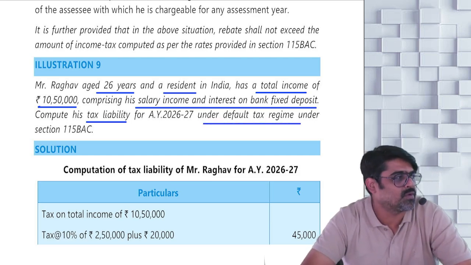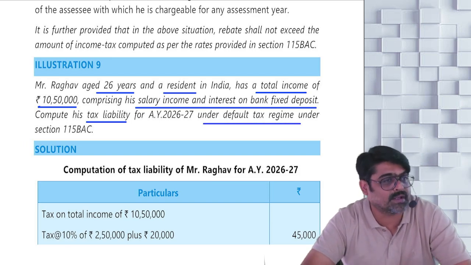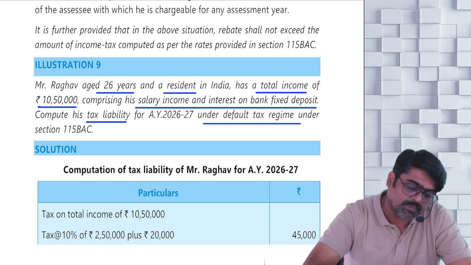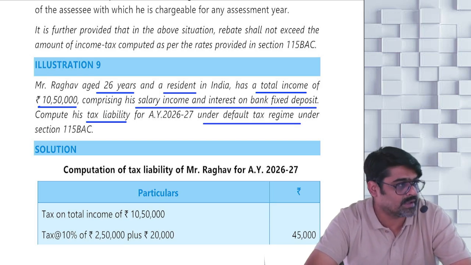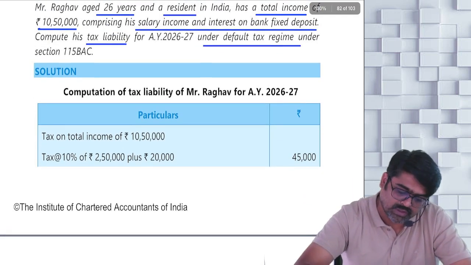Now tell me, if your total income is below 12 lakhs, will you get rebate also? So first you will apply which rates? 115 BSc rates, and you will calculate the tax.